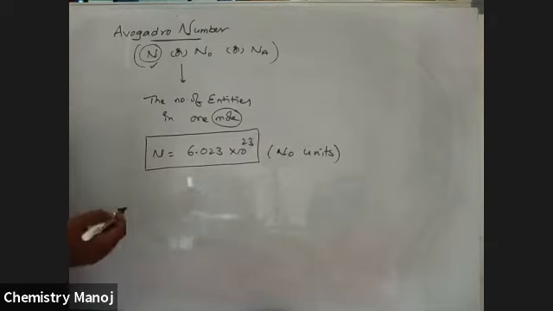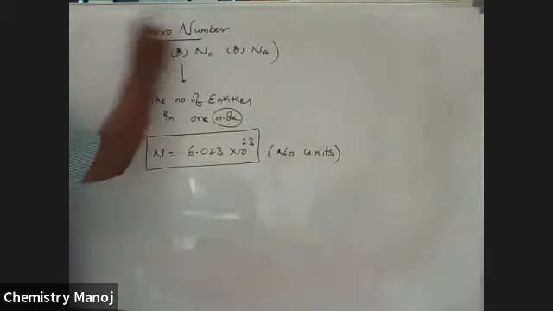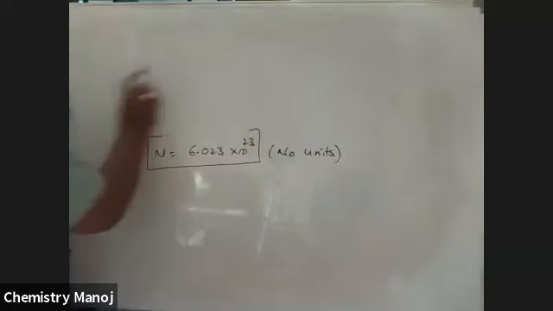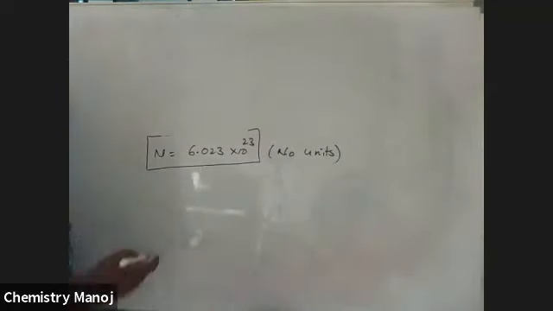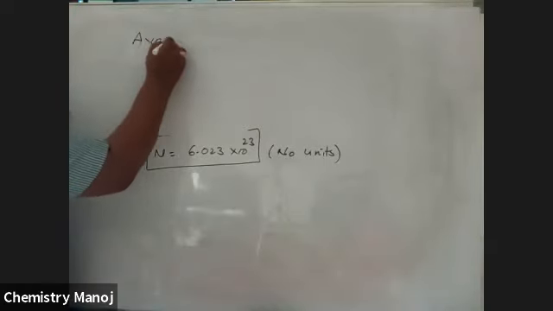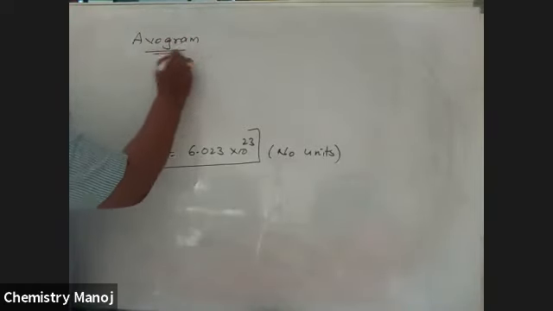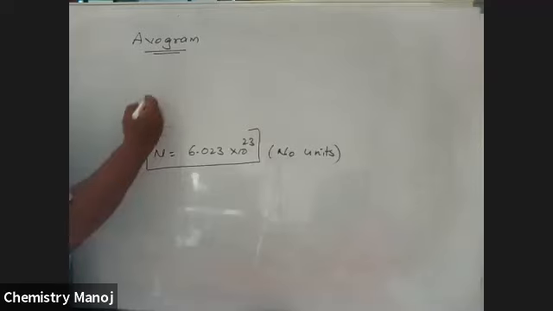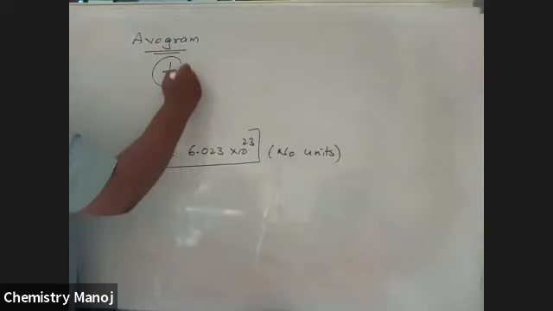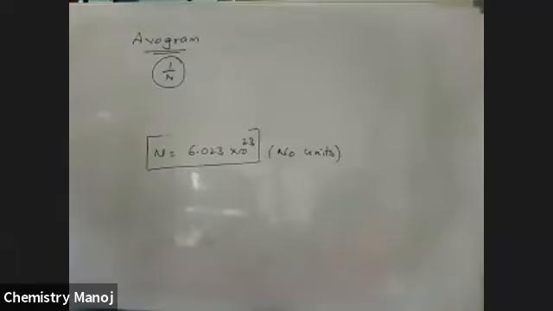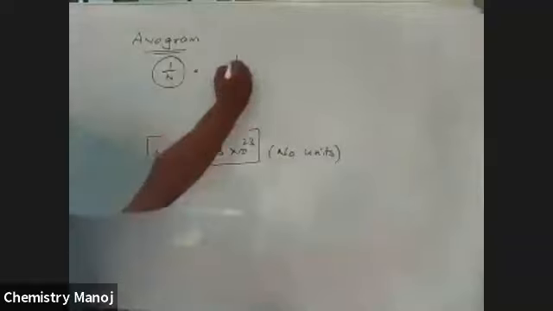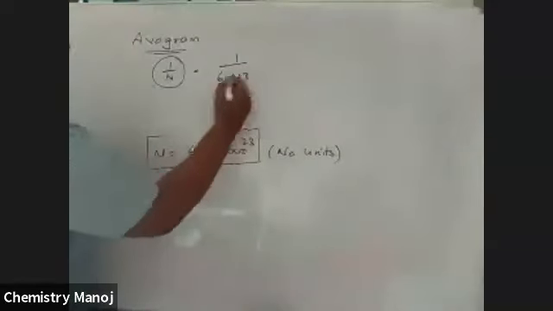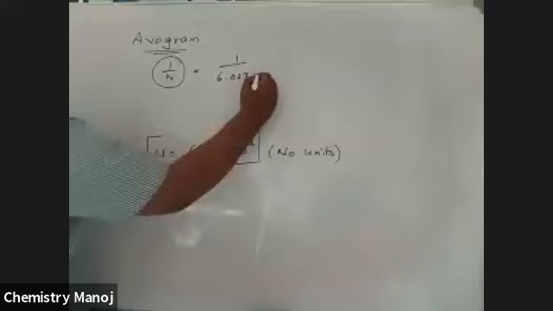Next, there is another term, avogram. Along with the Avogadro number, there is another term, avogram. Avogram is nothing but the reciprocal of the Avogadro number. So it is equal to 1 by 6.023 into 10 power 23.